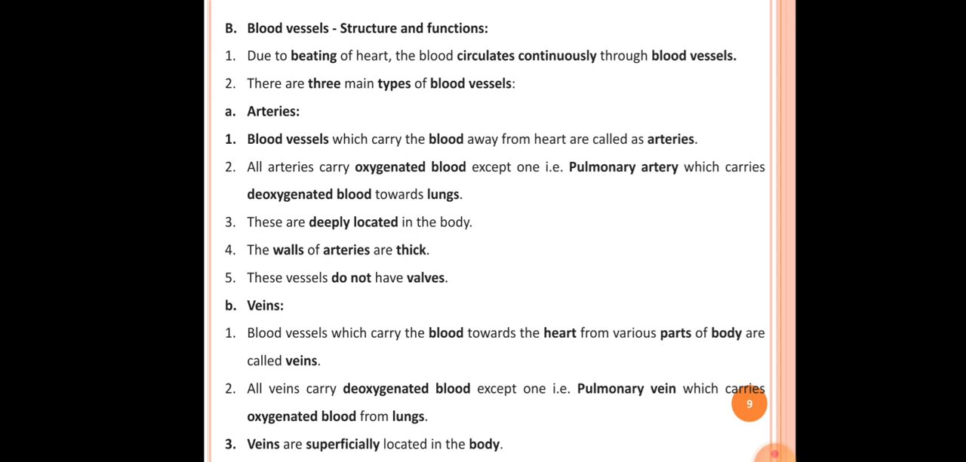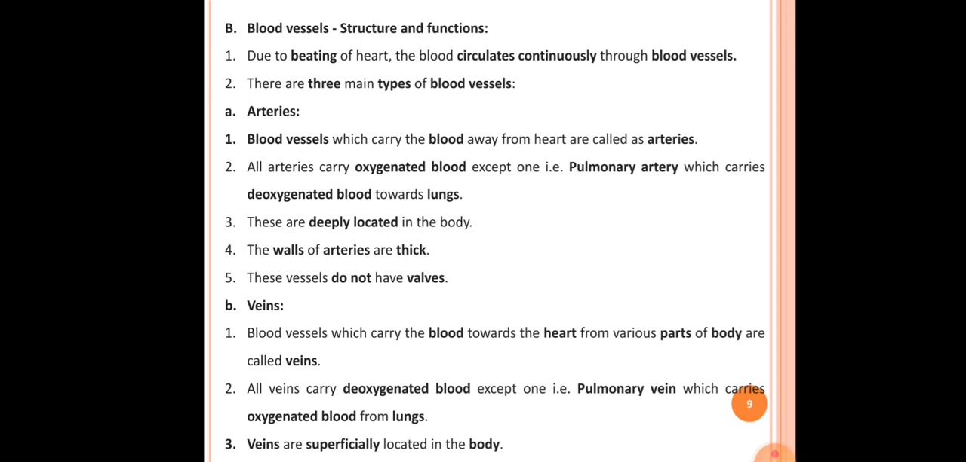The fifth point here is these vessels do not have valves. Actually, the arteries do not have valves because the blood pumped by the heart goes directly into the arteries. That's why the blood present in the arteries is already at high pressure, and there is no need of valves in the arteries. So after this, our second type of blood vessel is the vein.